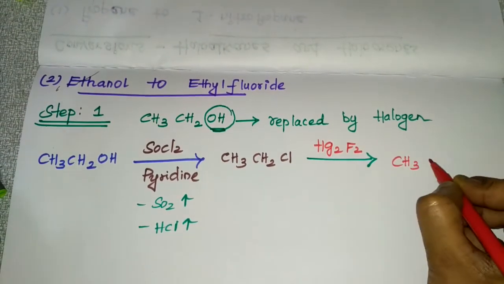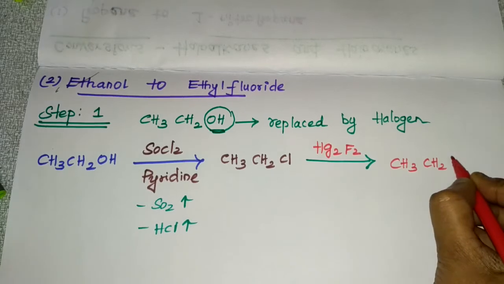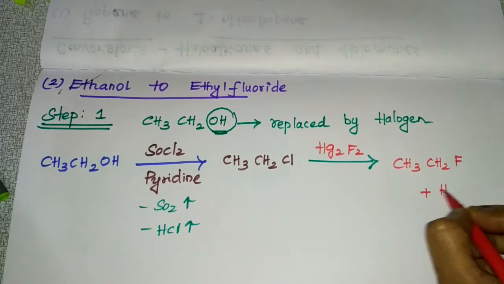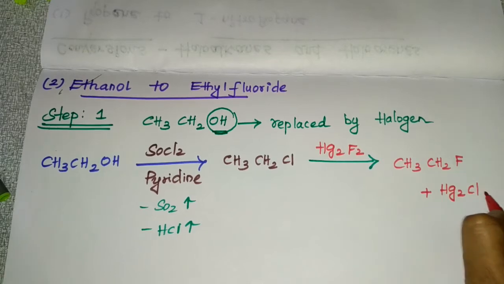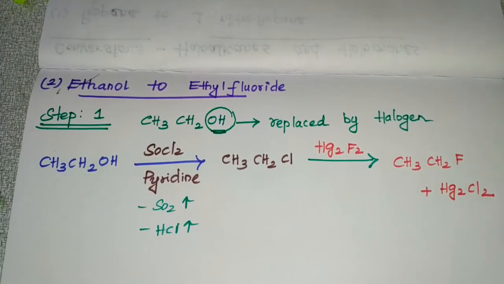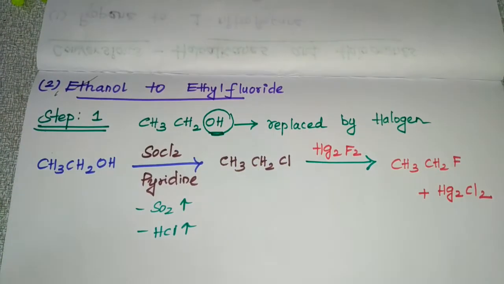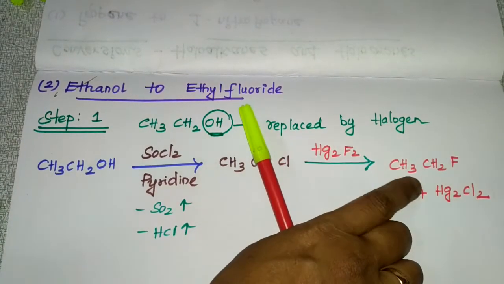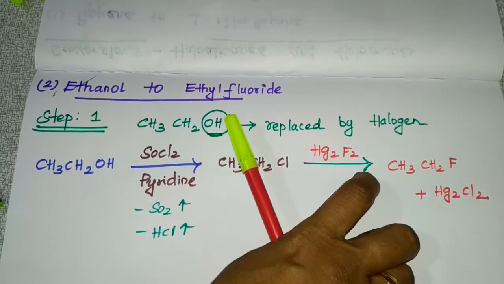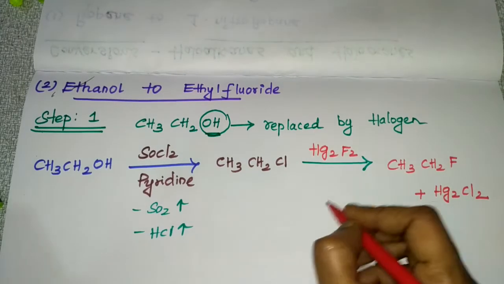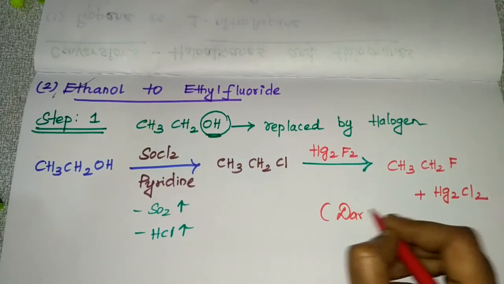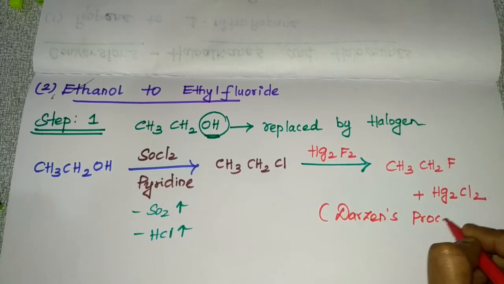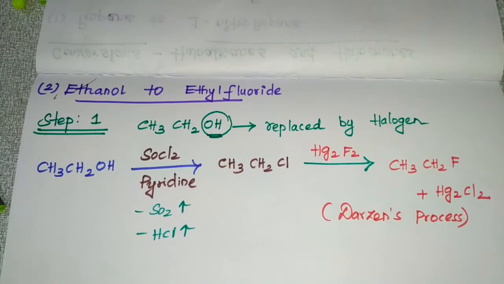Your product will be CH3 CH2 F, along with Hg2Cl2. So what you got is ethyl fluoride. Here ethanol gets converted into ethyl fluoride, and this is Darzens' method. What is the name of that process? Darzens' process. You can use this process.